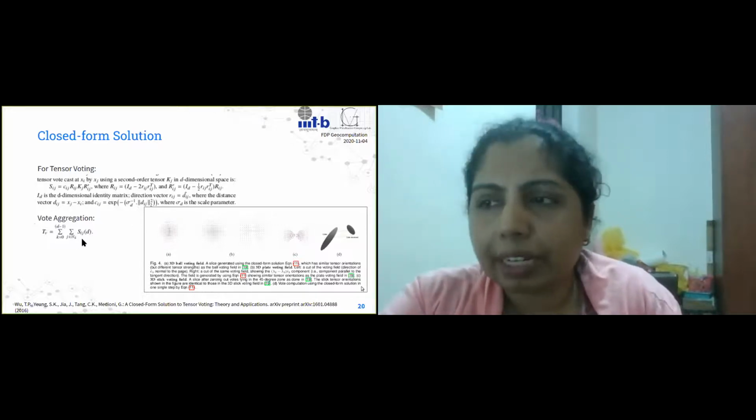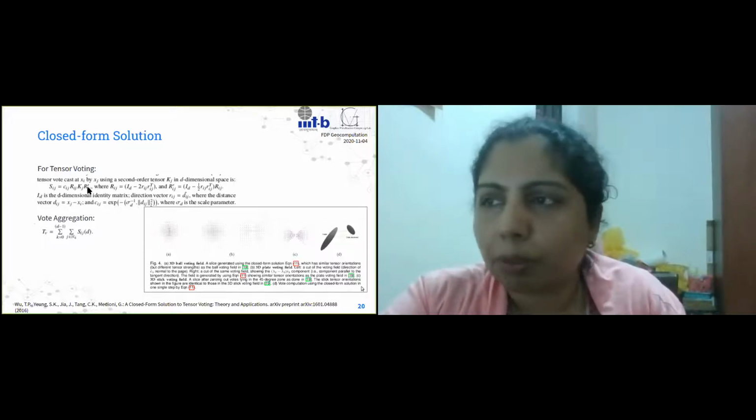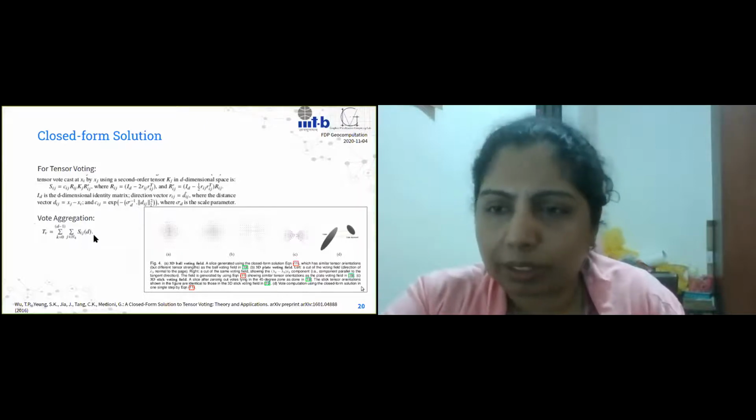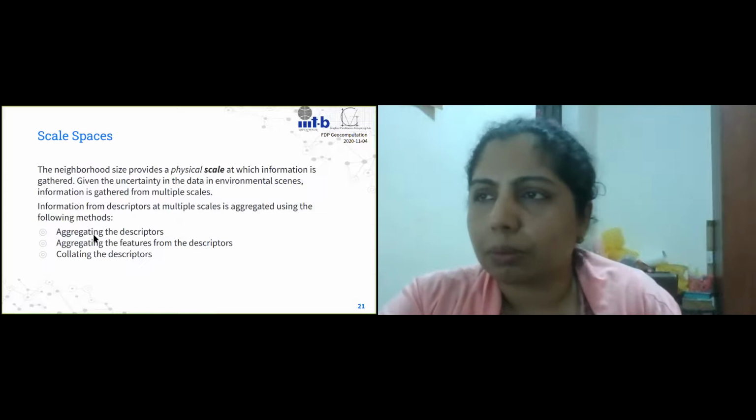And then you aggregate all the votes. So you add up all the votes that each of the neighbors are giving. That's what ij is, and you do it for all the dimensions. So that's essentially how tensor voting works.